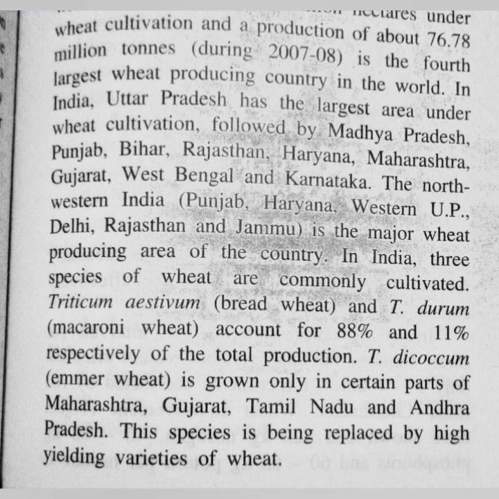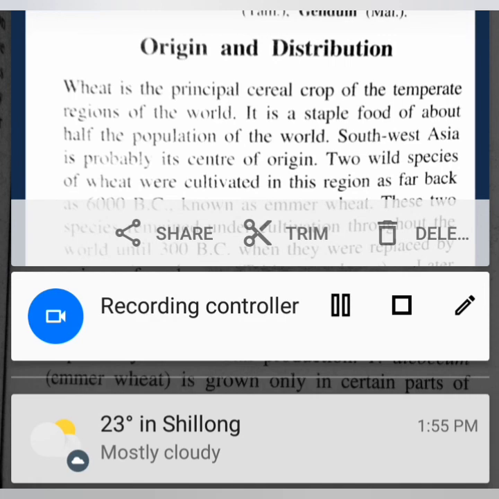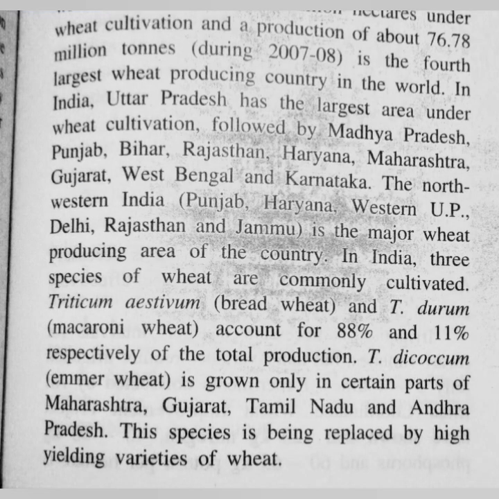In India, three species of wheat are commonly cultivated, so you have to remember the names of these three important wheats: Triticum aestivum, also known as bread wheat; Triticum durum, known as macaroni wheat; and Triticum dicoccum, the emmer wheat.